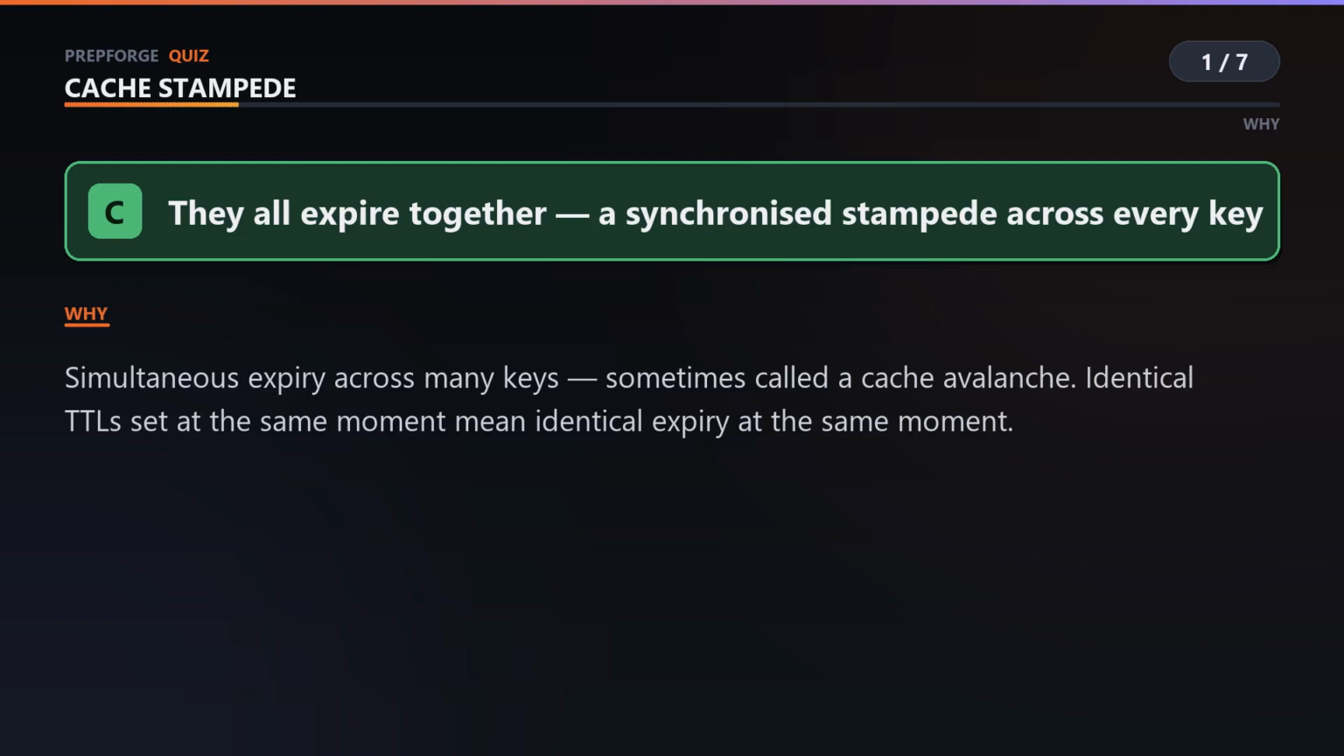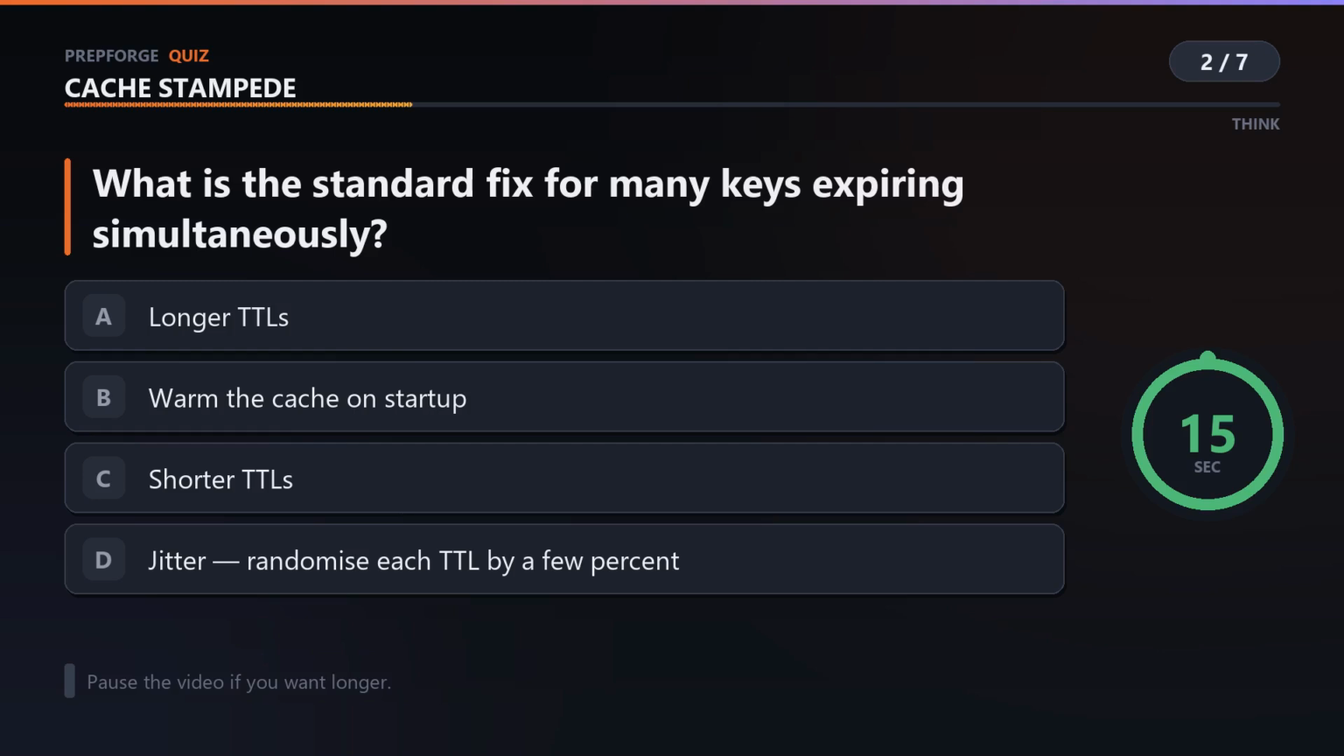They all expire at the same second, and you get a stampede across every key at once. This one usually arrives after a deploy or a cache flush, when everything gets populated within the same few seconds and therefore expires within the same few seconds. It's sometimes called a cache avalanche, and it's genuinely worse than a single stampede because there's no single hot key to blame. What is a standard fix for many keys expiring simultaneously?